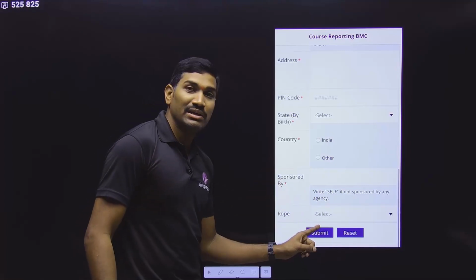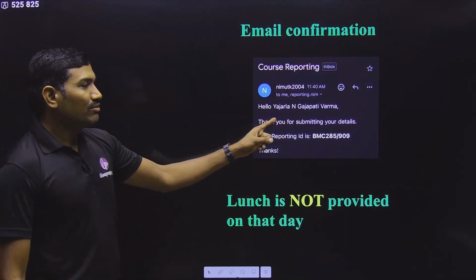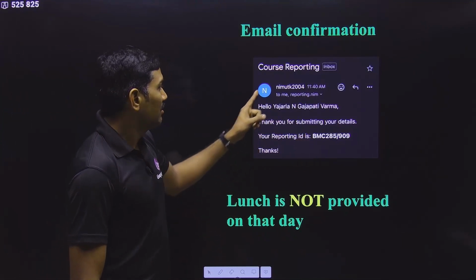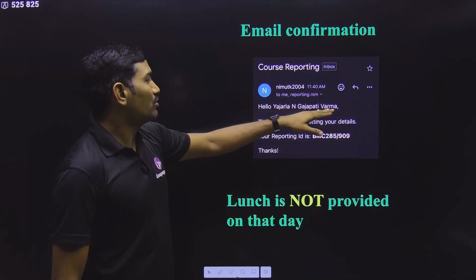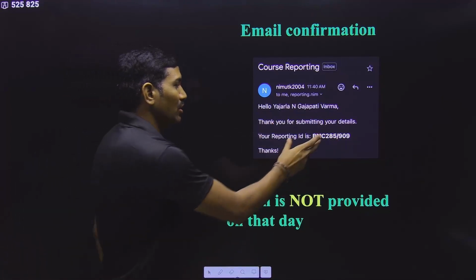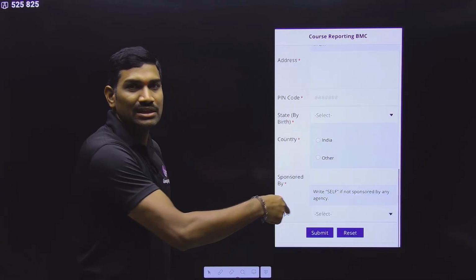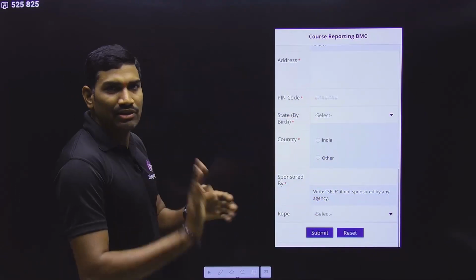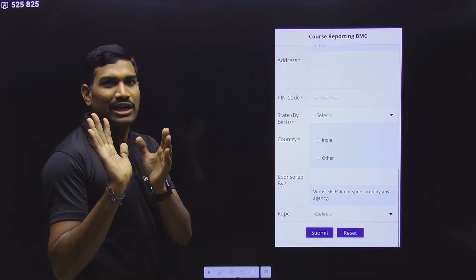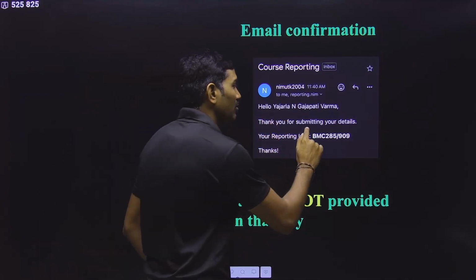And once you are submitting here, within a few minutes you will get an email with these particular details: hello so and so, you are reporting, and your reporting ID is so and so. Like this you will get the number. And please remember, you are doing all this registration at the hotel only, and they are giving that QR code, right? You are filling that, getting all these details, and getting this email, and in this email you are getting so and so ID.